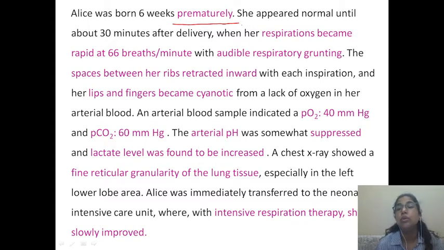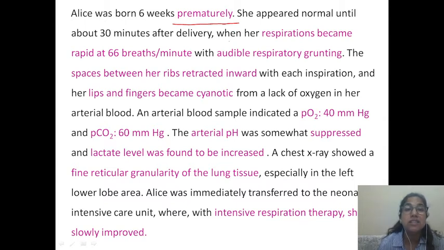So the baby could land up in birth asphyxia, the baby could be anemic, the baby could have respiratory distress, the baby may have apnea of prematurity, hyperbilirubinemia, feeding problems, and also may present with problems of not adequate weight gain.